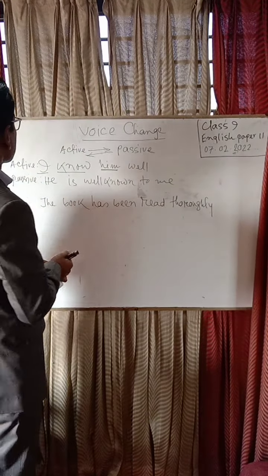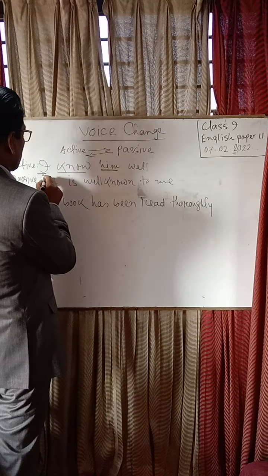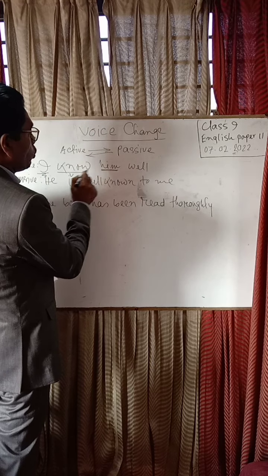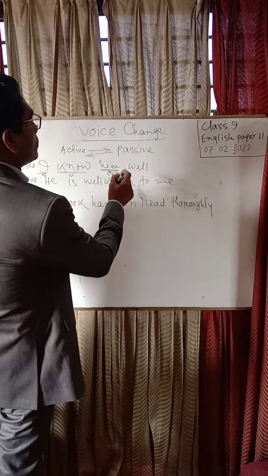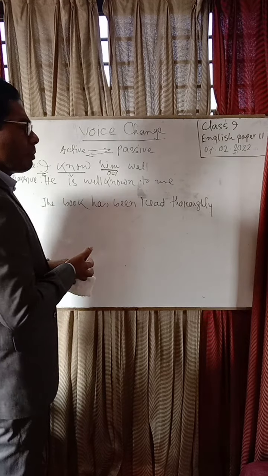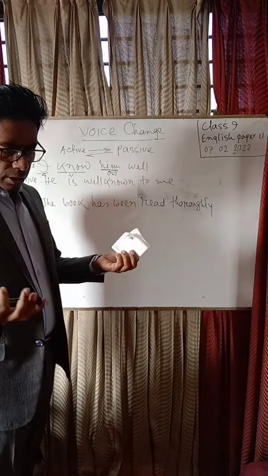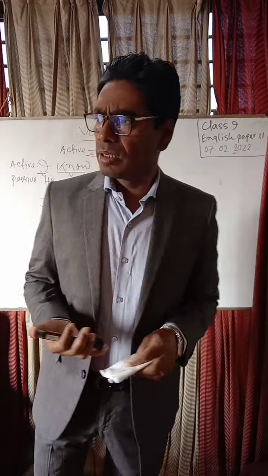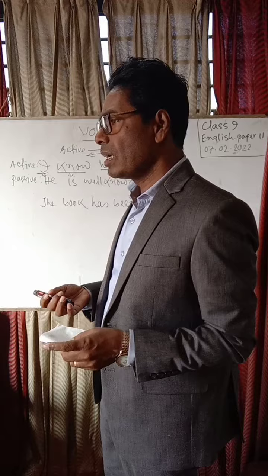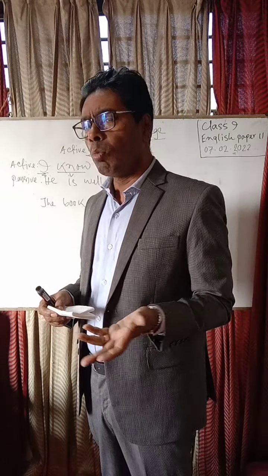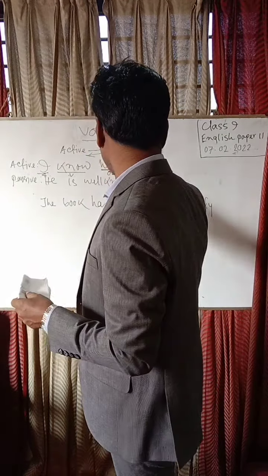Here, subject I, verb know, and object him. There may be extensions or other words besides these three parts of speech, such as well.